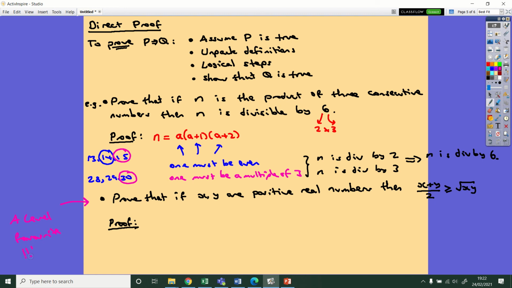And I'm going to do a bunch of exclamation marks just to really highlight that point there. Okay, so prove that. If x and y are positive real numbers, then (x plus y) over 2 is greater than or equal to the square root of x times y.